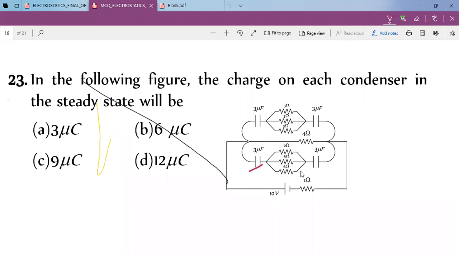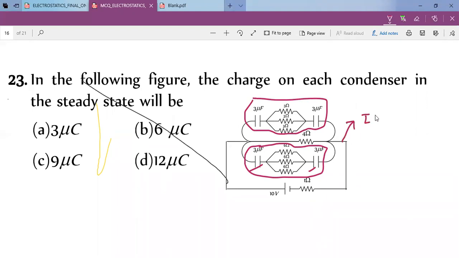You can see that here we have a capacitor, and here we have a capacitor. Once it is fully charged, no current will flow through it, and no current will flow through this also. It means current will flow through only the 4 ohm resistance. Once it is fully charged, the current will be 10 upon 4 plus this 1 ohm, that will be 2 ampere.